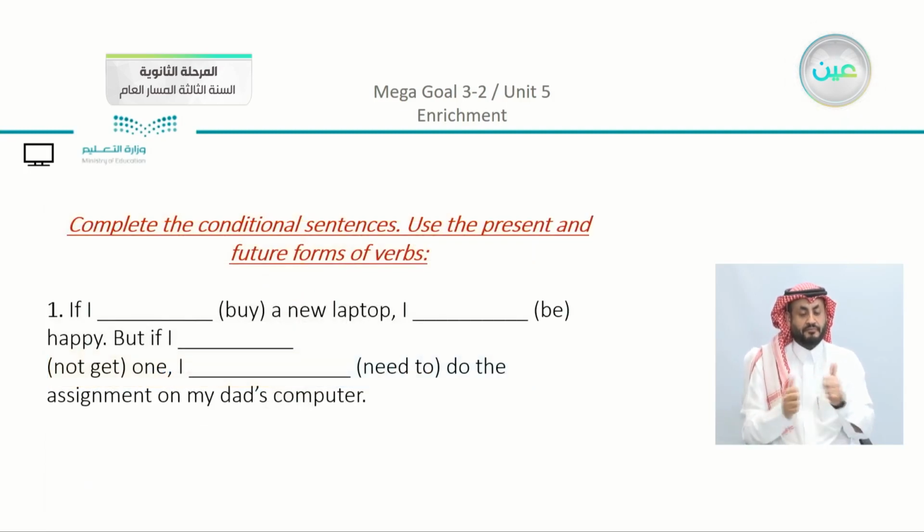Now we're going to just apply what we had studied before, and I gave you the hints just to refresh your memories. Now we're going to just see here what we have in the exercise. Now in number 1, you can see that it says complete the conditional sentences. Use the present and the future forms of verbs. So you are going to either use the present simple or you are going to use will plus the base form. Now they have some verbs between parentheses here.